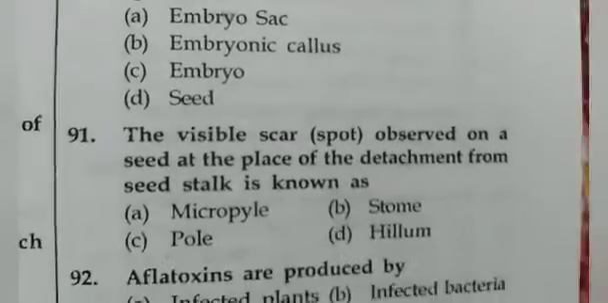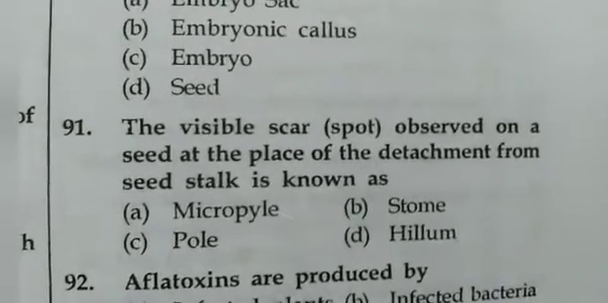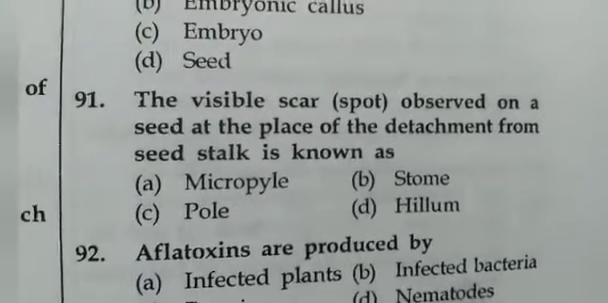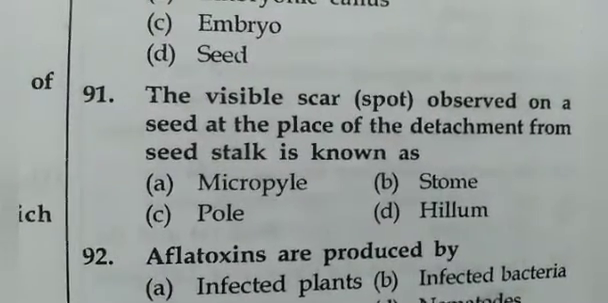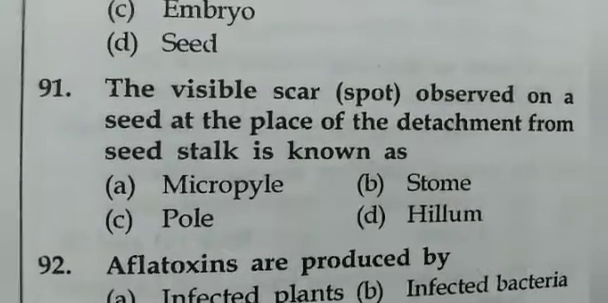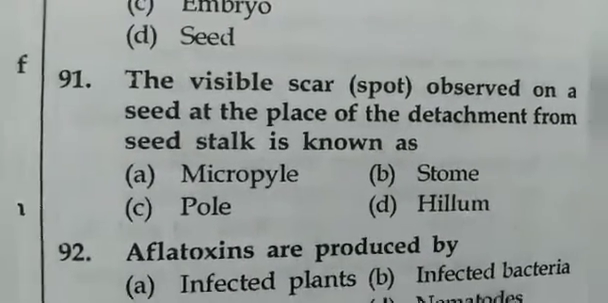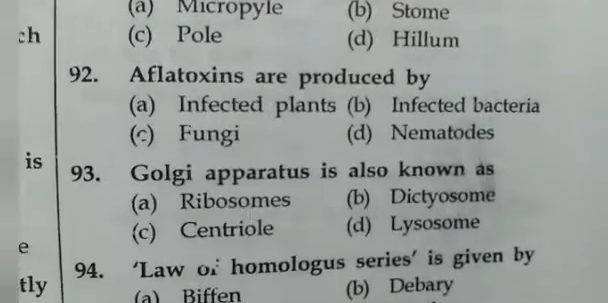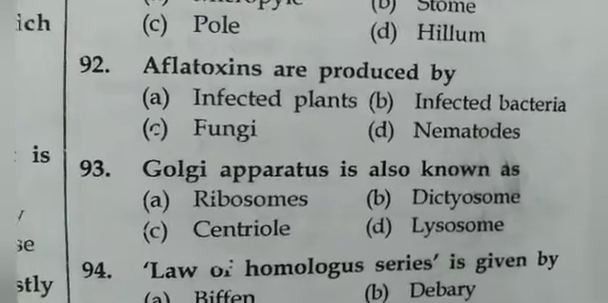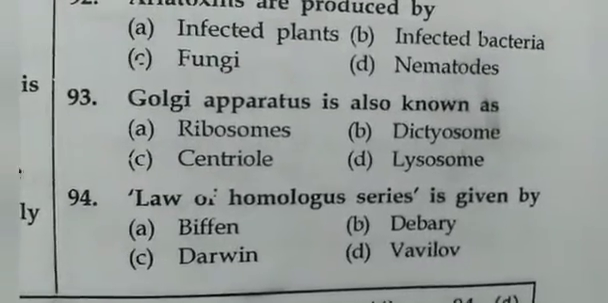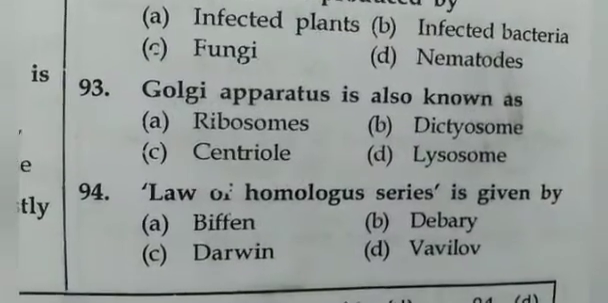seed. The visible scar spot observed on a seed at the place of detachment from the seed stalk is known as hilum. Aflatoxins are produced by fungi. Golgi apparatus is also known as dictyosome.